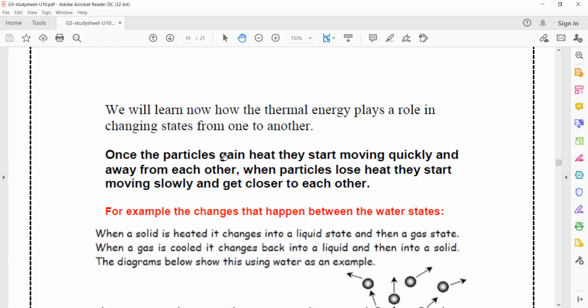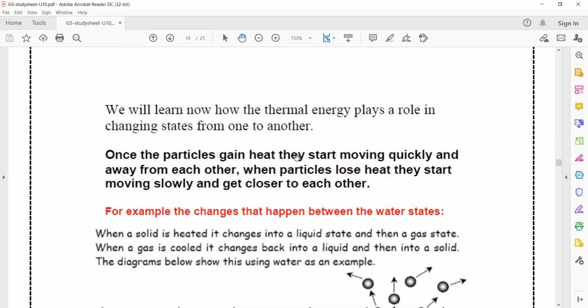Once the particles gain heat, they start moving quickly and away from each other. When the particles lose the heat energy or thermal energy, they start moving slowly and get closer to each other. So put these sentences in your mind when we discuss the role of heat energy.